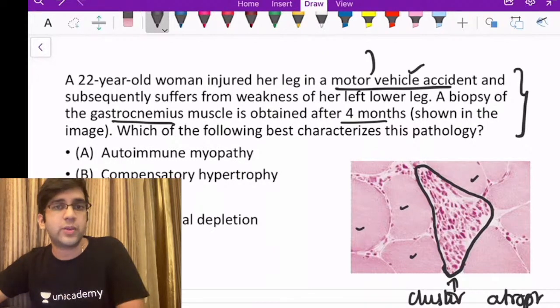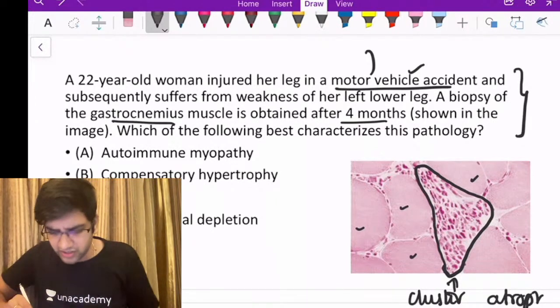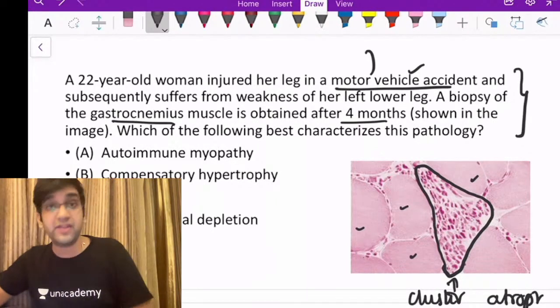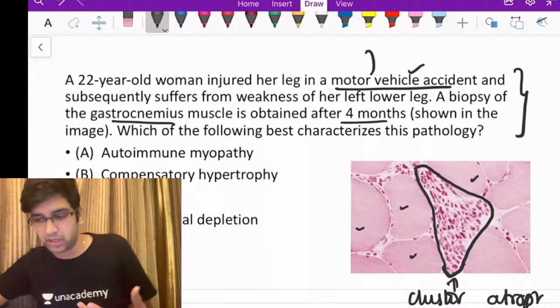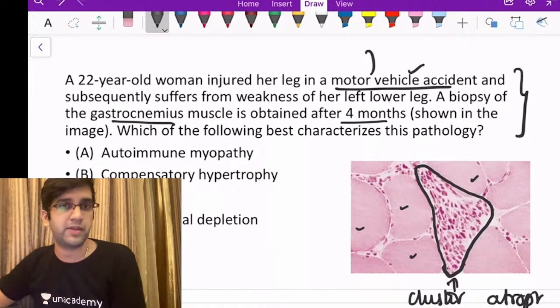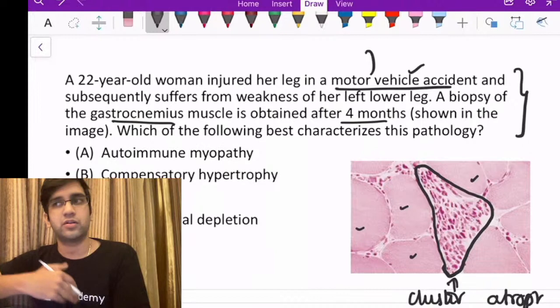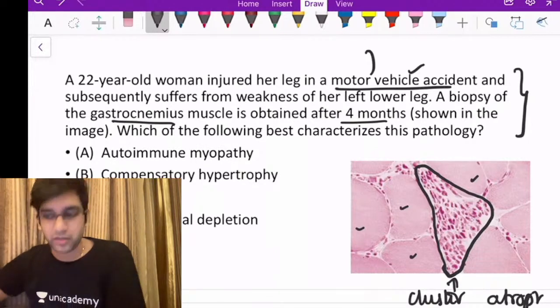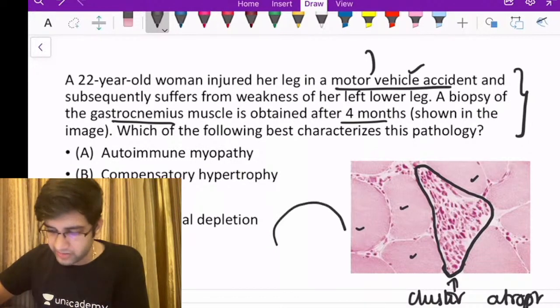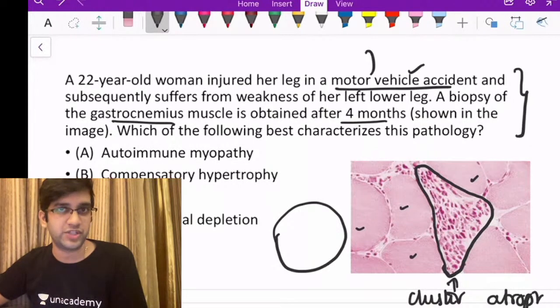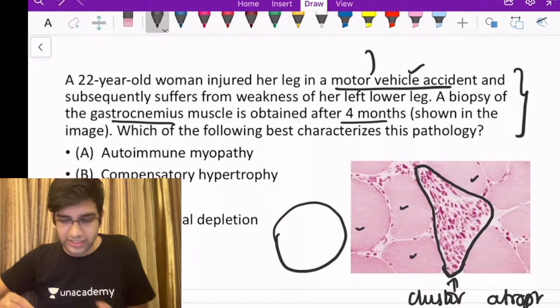Fine. So that's how I'm going to understand a muscle biopsy, and that's how I'll be able to diagnose a muscle biopsy. This is just a denervation-induced atrophy. Maybe if reinnervation starts, I'm taking the biopsy after physiotherapy and nerve stimulation, let's say after 10-20 months. So this might become bigger than usual. So then I'll call it a reinnervation-induced change. Fine. So that's about the first one.